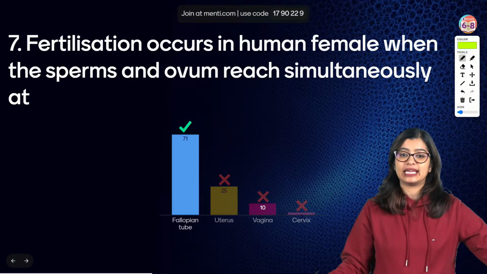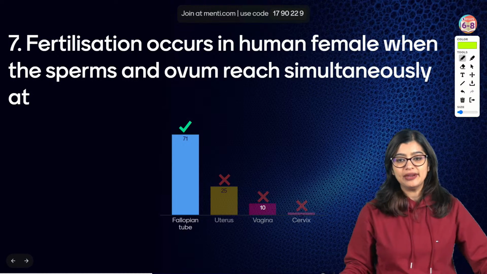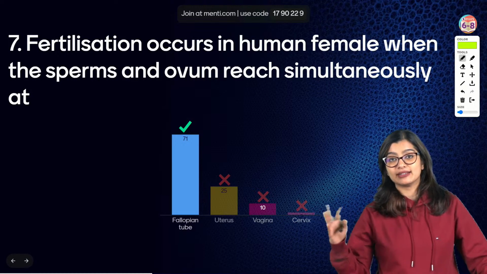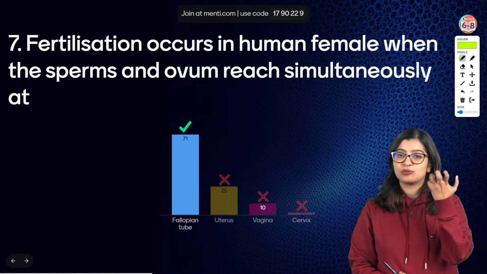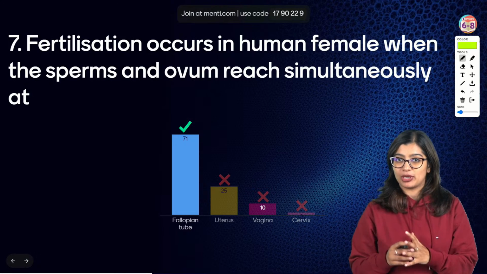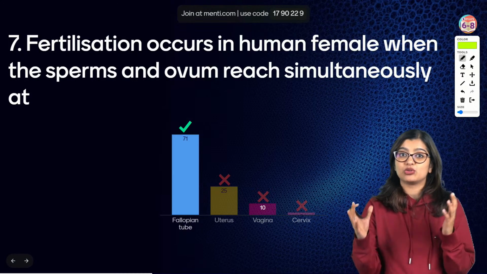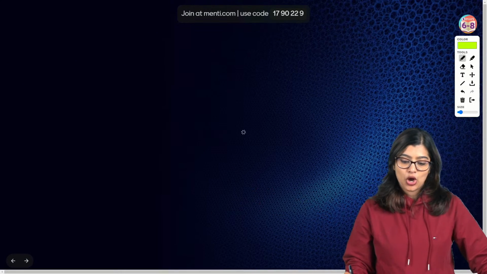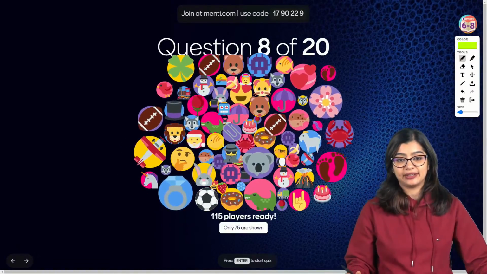Myometrium is basically the walls of the uterus. Fetus is basically a developmental stage. You have the zygote, which is a single cell structure. Then it forms into an embryo, which does not have properly differentiated parts. But at a development stage where you're able to see the arms and legs, that is what we call a fetus.